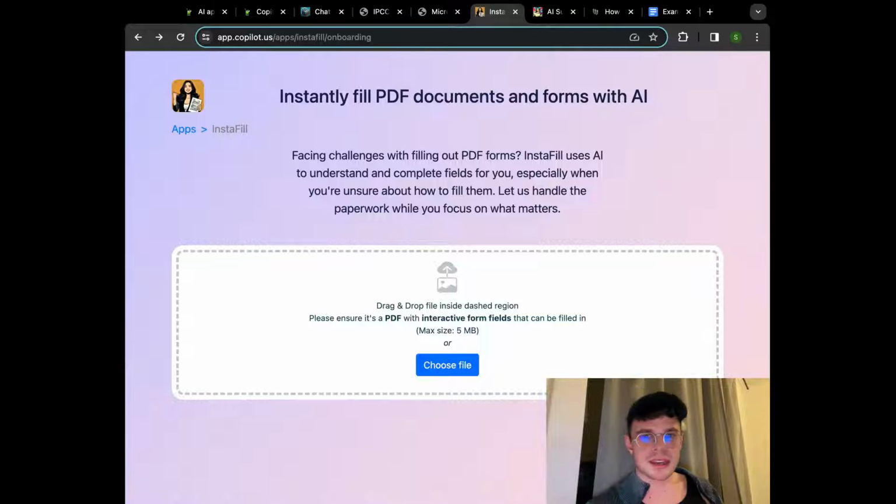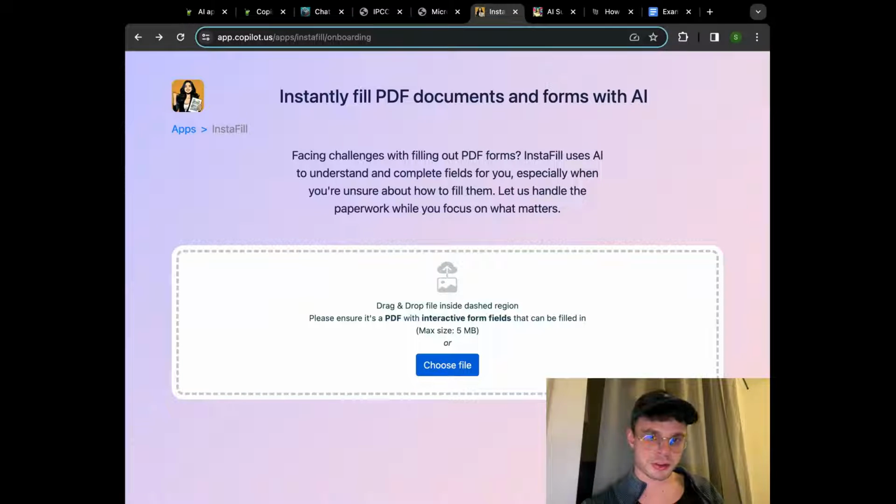So that is a complicated process. And to be honest, we are trying to ease the whole process of filling out those documents and make it as efficient as possible. So again, once we click on the app InstaFill, you can find it under the document section, which is on the top of our dashboard on the website. Here we need to choose the file that we want to fill out.